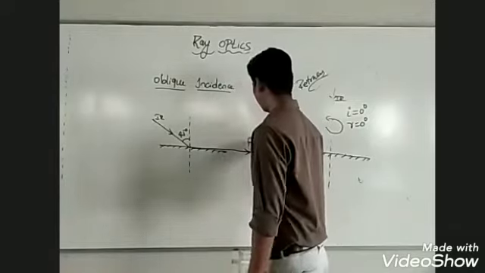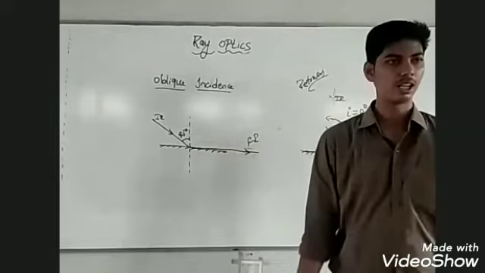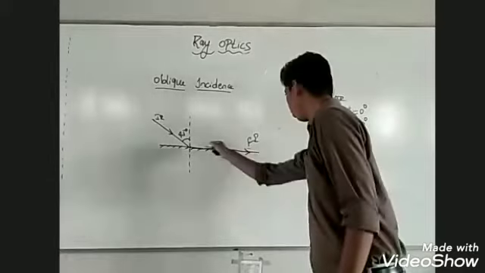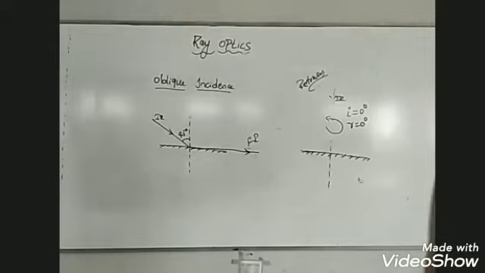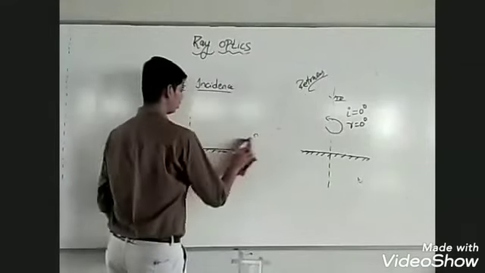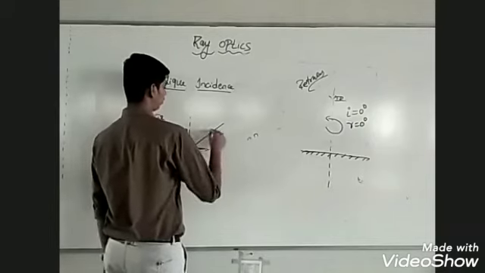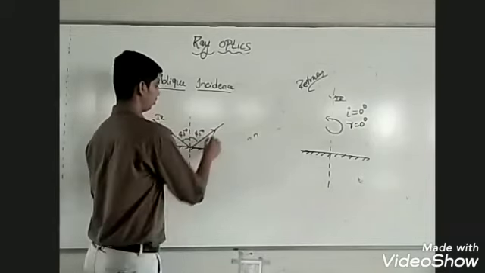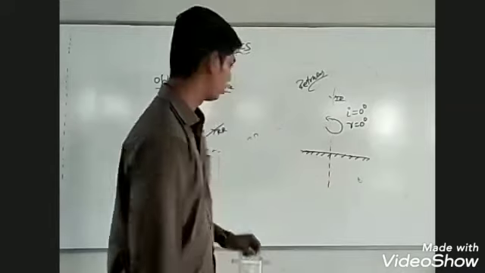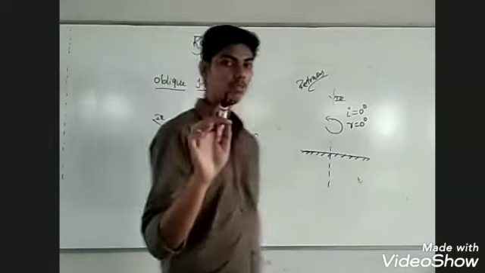What is the angle of reflection in this case? If the ray of light passes this way, what is the angle of reflection? 90. According to the second law of reflection, angle of incidence should be equal to angle of reflection. This kind of incidence is called oblique incidence. See, the angle of incidence is other than 0 and 90.